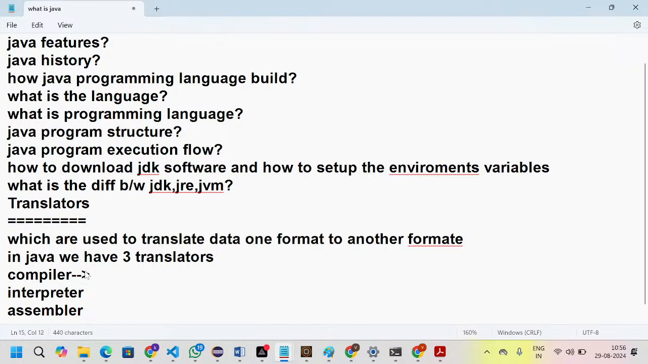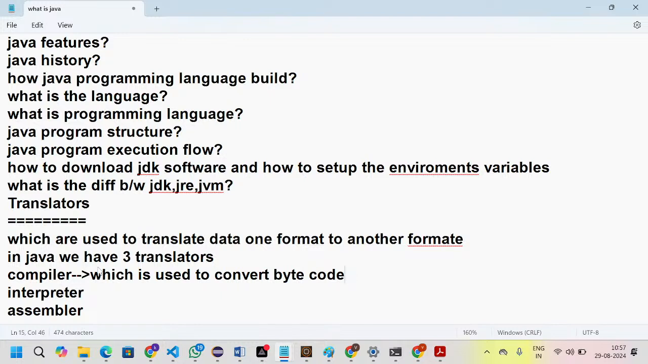What will the compiler do? The main purpose of all three tools is the same: they translate data from one format to another format. The compiler is the tool which is used to convert byte code into binary language.